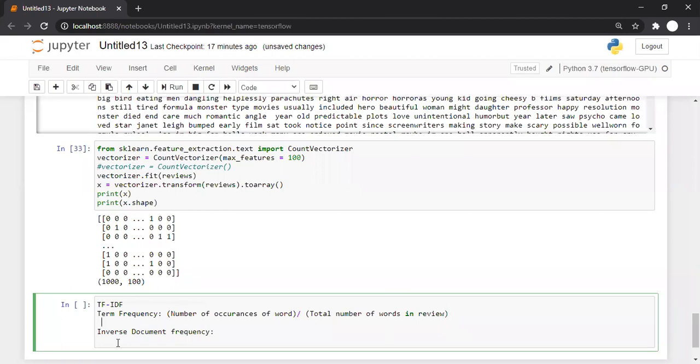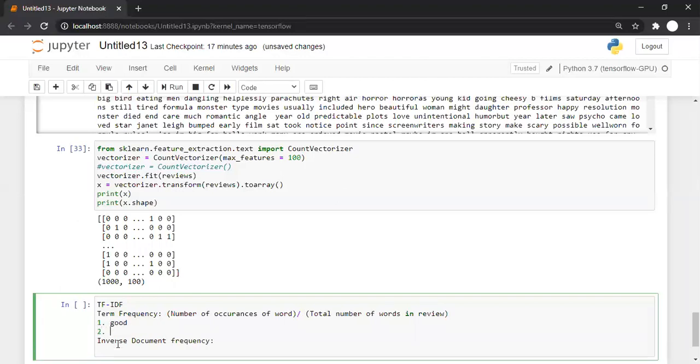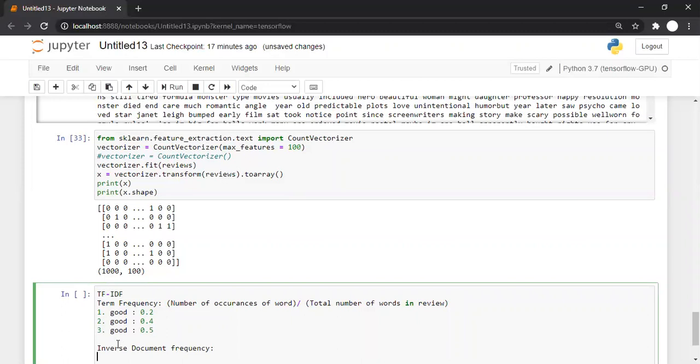Let's say the word good is in 3 reviews. In review 1 the word good is there, in review 2 the word good is there, and review 3 also has the word good. Then in every review, term frequency for good might be different. It might be, let's say, 0.2 over here, 0.4 over here, or 0.5 over here. Because in every review the occurrence count of good will be different, and the number of words in a review might be different. But when it comes to inverse document frequency, it is the same for the entire document.